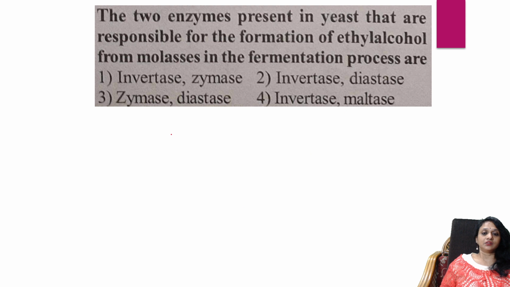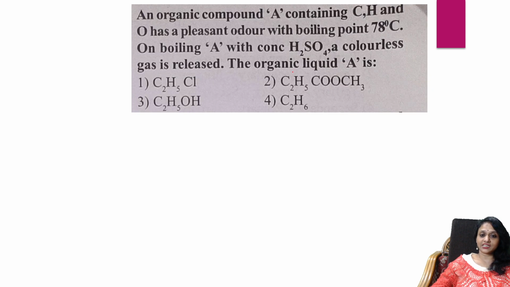Next, the two enzymes present in the yeast that are responsible for the formation of ethyl alcohol: invertase and diastase. Next question. An organic compound A containing carbon, hydrogen and oxygen, three are there it seems, and has a pleasant odor with boiling point 78 degrees. Oh, I got the clue.